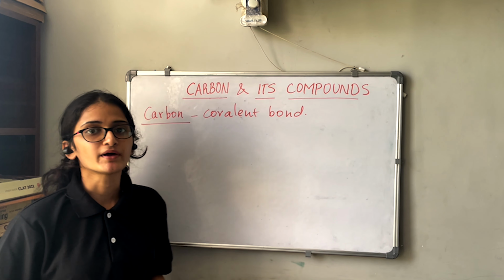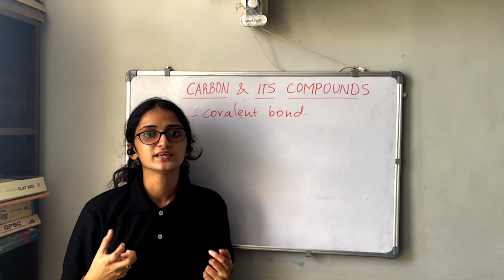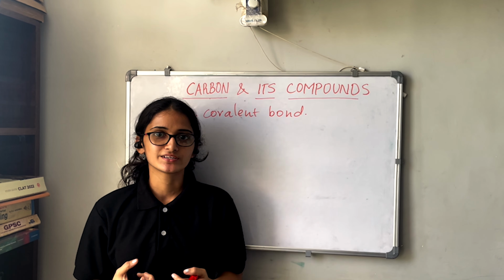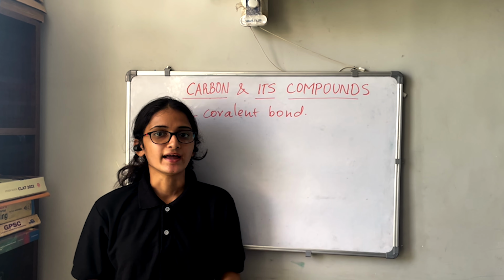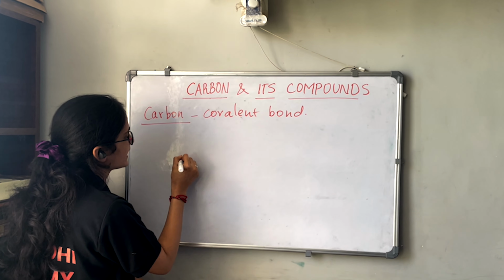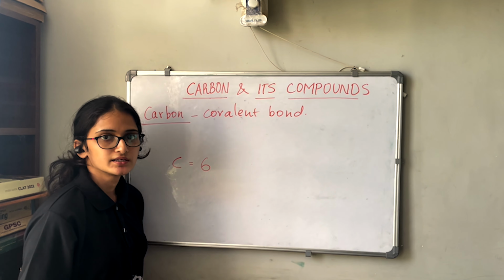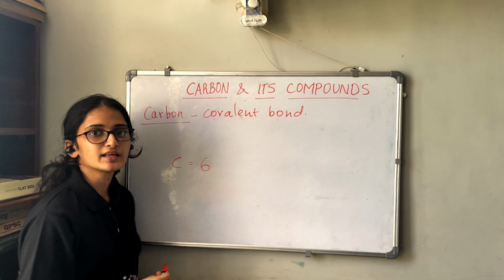Now what do you mean by covalent bond? You all must be wondering what a covalent bond is, so we will see what a covalent bond is. Carbon has the atomic number 6.